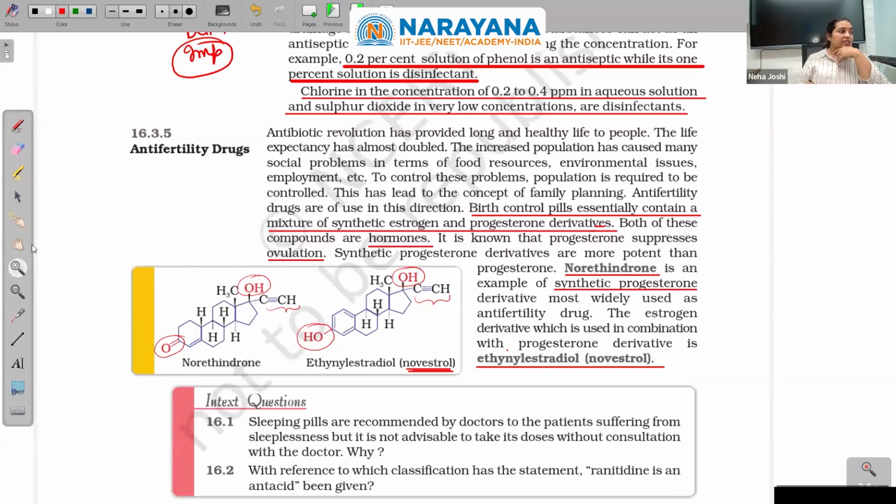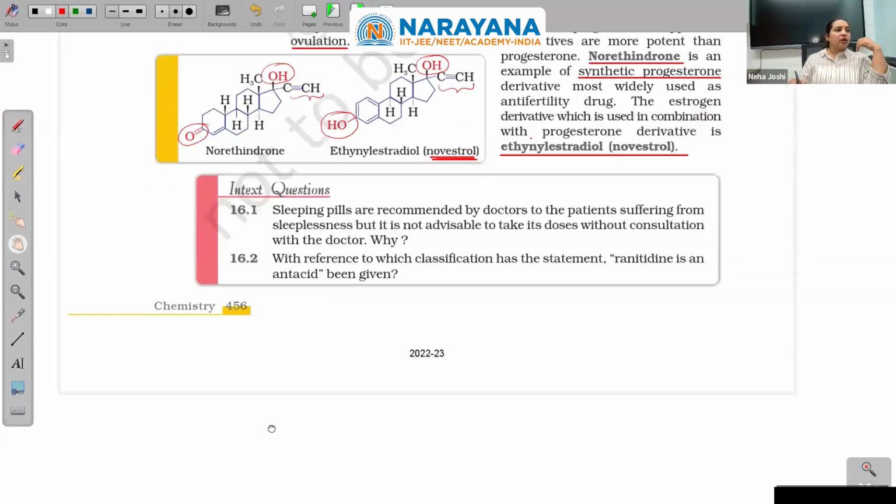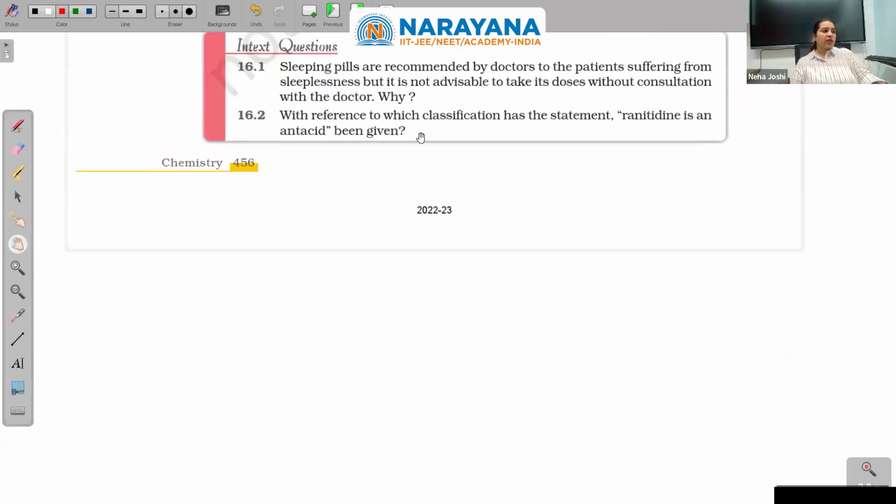Also read these in-text questions. Sleeping pills are recommended by doctors to patients suffering from sleeplessness, but it is not advisable to take their doses without consultation with the doctors, because sleeping pills are neurological medicines and can cause several side effects. With reference to which classification has the statement 'ranitidine is an antacid' been given? I think we have read that, and you can give the answer from there.